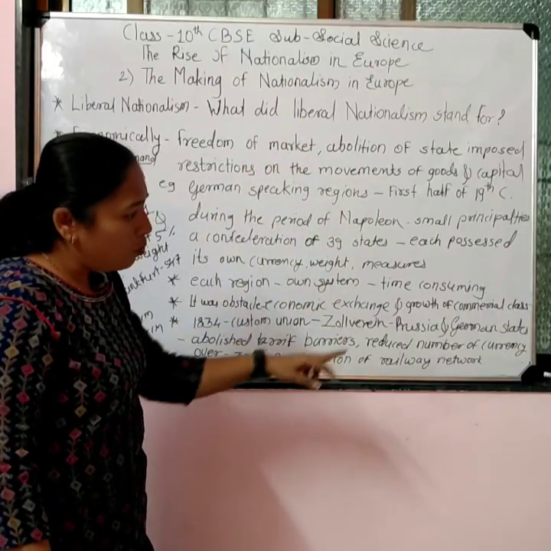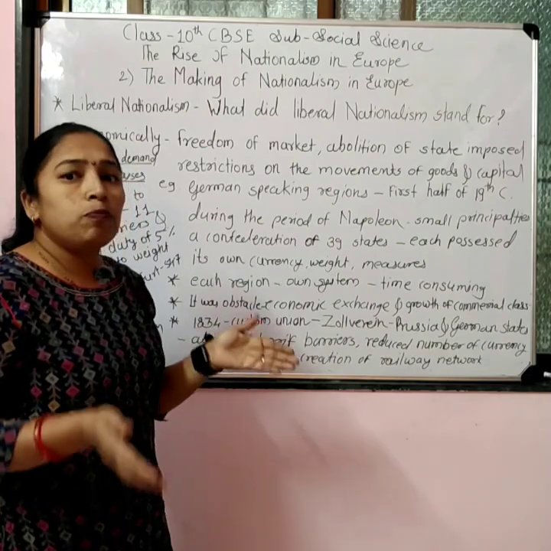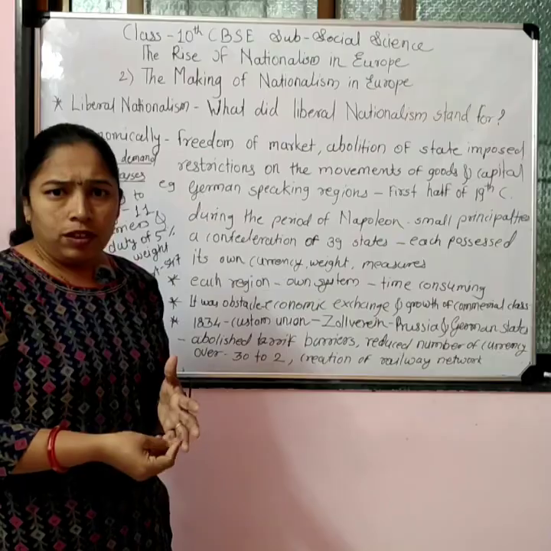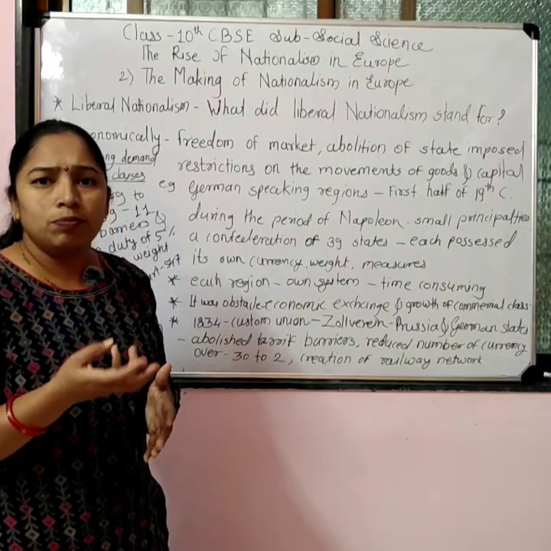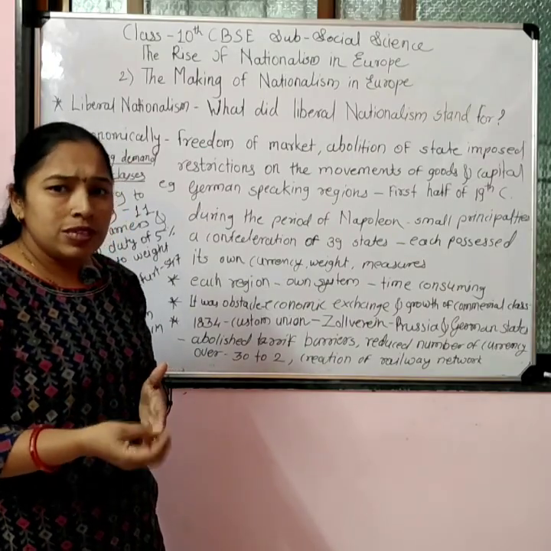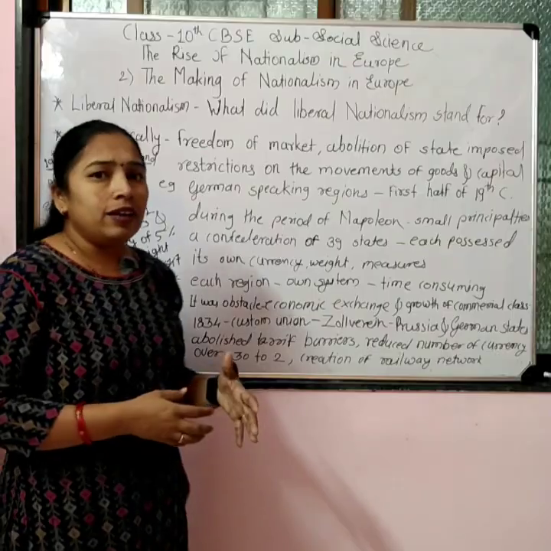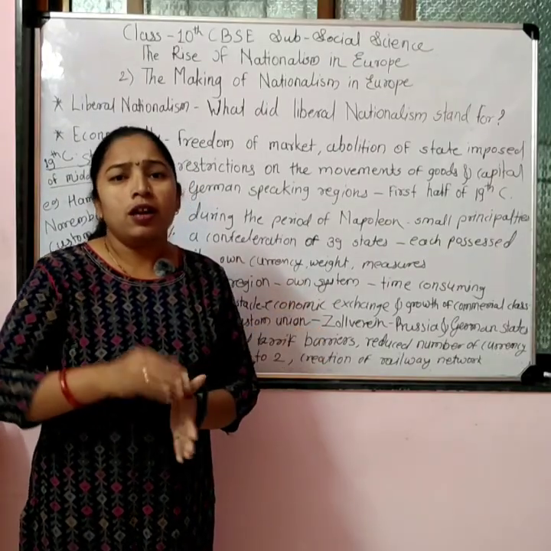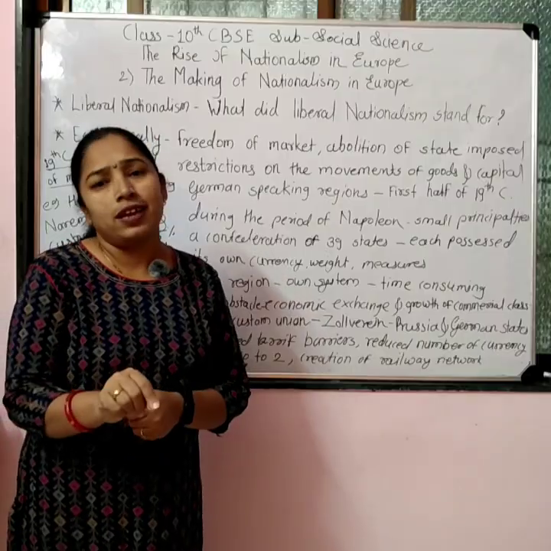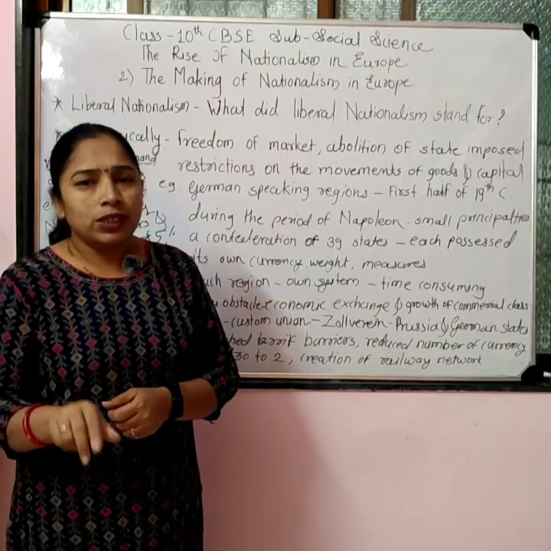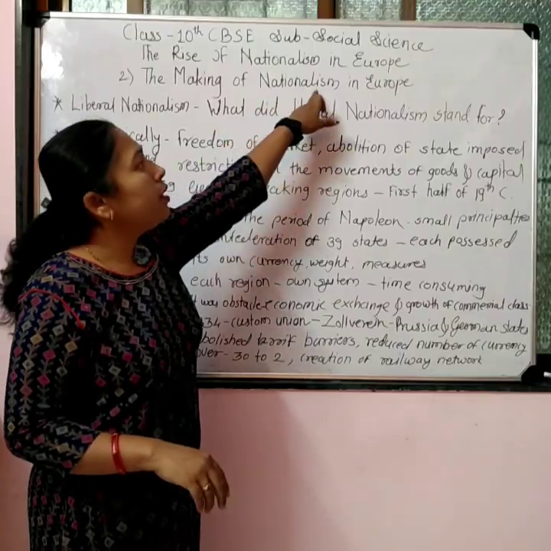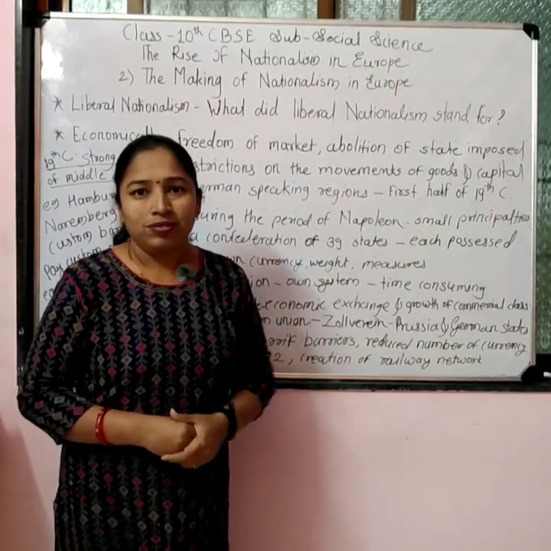When all these events took place, people were united by the purpose of trade and business activities, and it not only brought the people together, it also developed the idea of nationalism among the people, which further helped develop nationalism in Europe. Thank you.